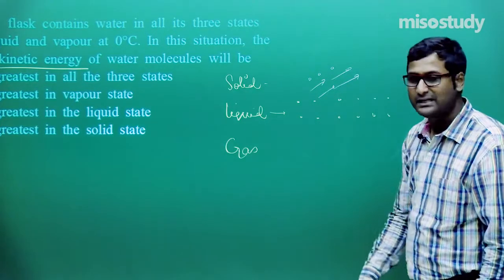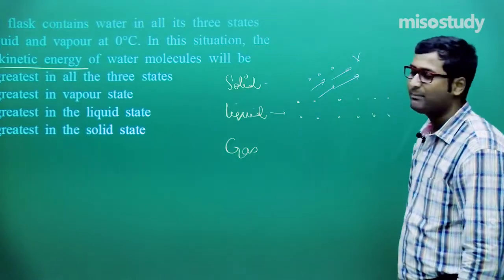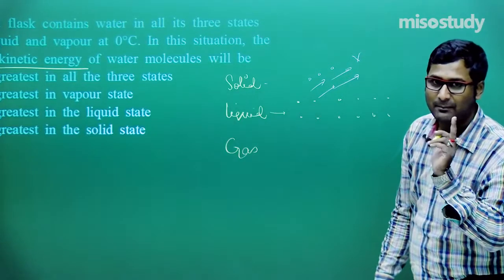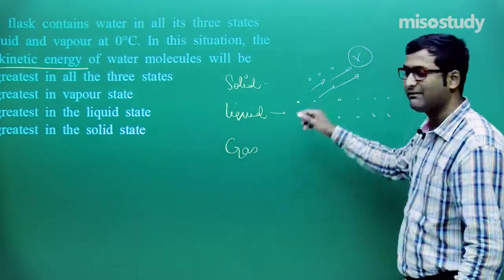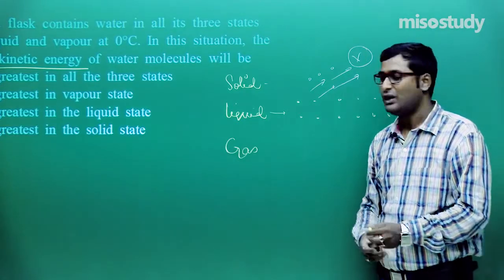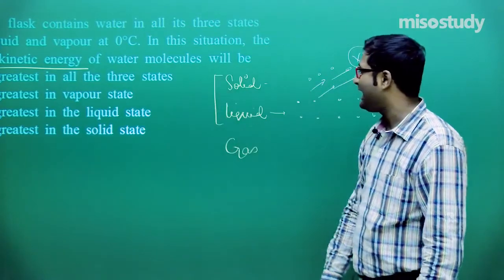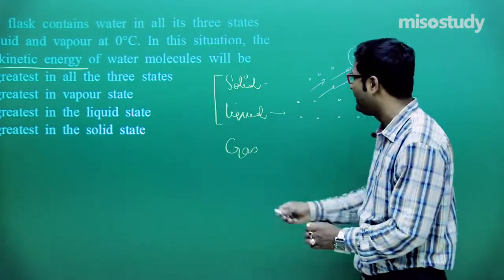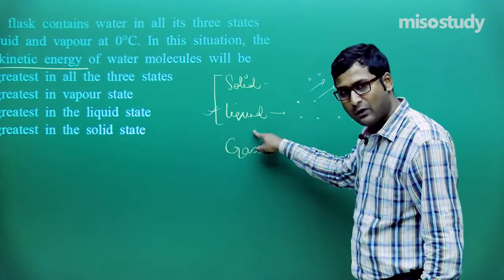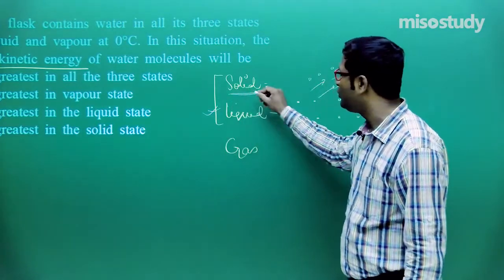If randomness increases, ultimately velocity will increase. Am I right or wrong? If velocity increases, then definitely kinetic energy will increase. So if we compare the average kinetic energy between solid and liquid, liquid will have more kinetic energy in comparison to solid.